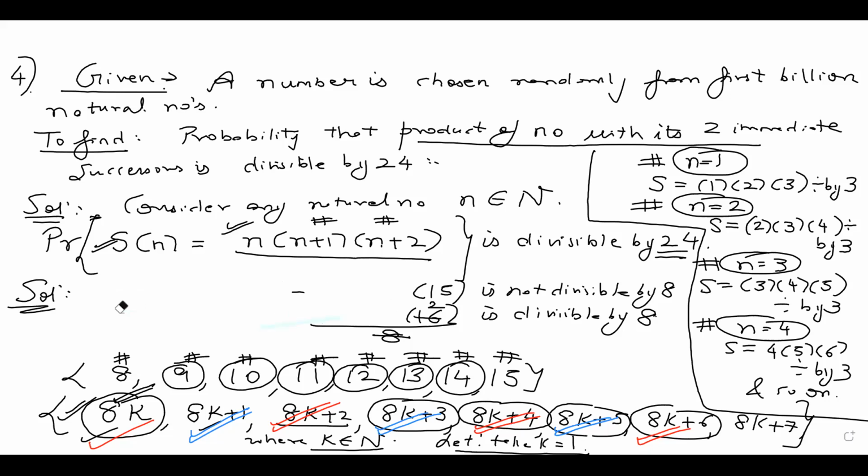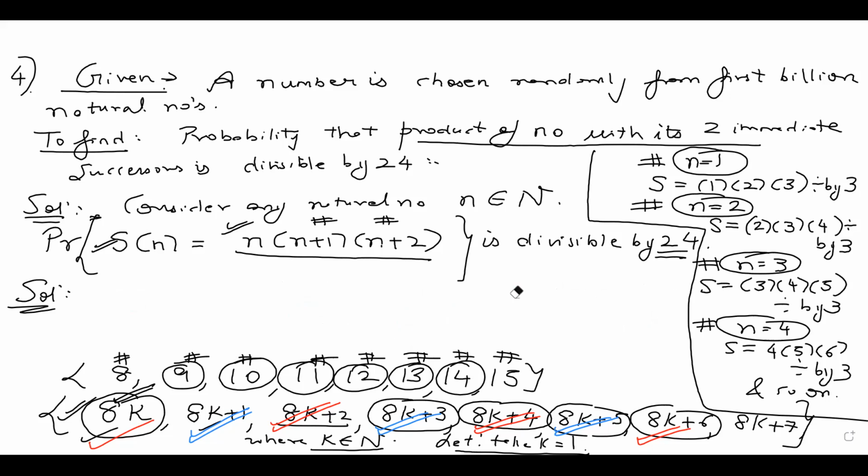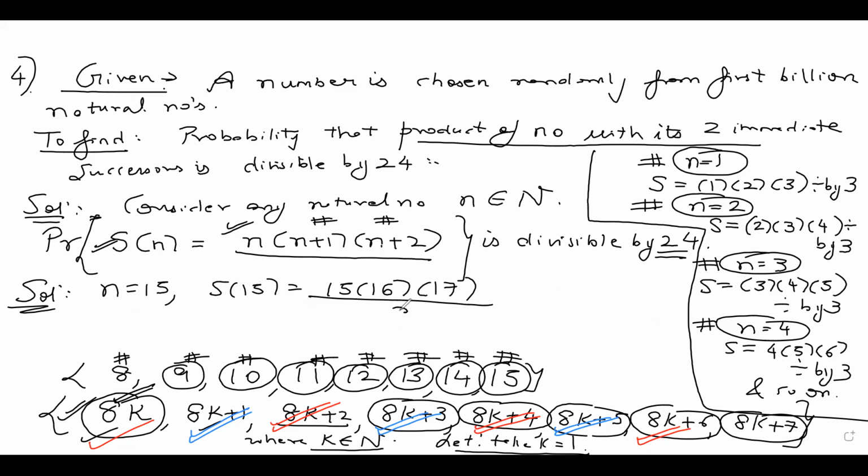Let's check out the last one, which is 15. So 15 is of the form 8k plus 7. So if I put n as 15, S of 15 will be 15 into 15 plus 1, 16 into 15 plus 2, 17. It's divisible by 8. 8 2s are 16. So I can put a red tick here that this is also divisible by 8. So all the red ticks are divisible by 8. All the blue ticks are not divisible by 8.